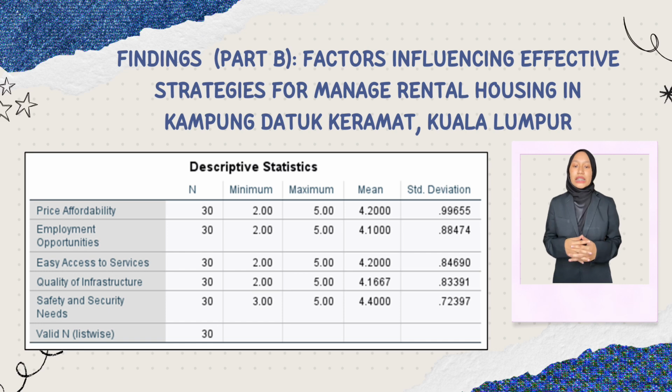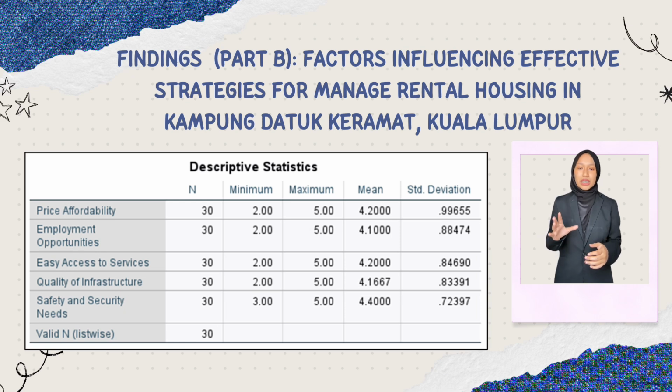Statistical metrics for each factor include the mean, standard deviation, lowest and maximum scores, and the number of respondents. For price affordability, the mean score is 4.2, with a standard deviation of 0.99655, indicating a strong consensus on its importance.